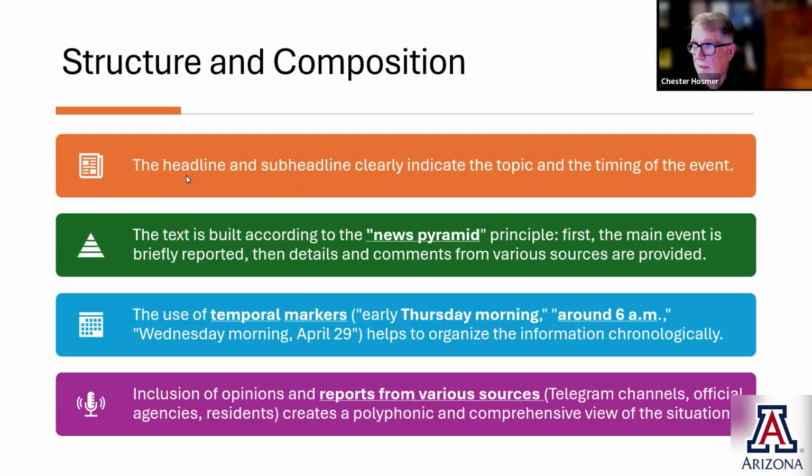The headline and subline clearly indicate the topic and the timing of the events. The text is built according to what is considered the news paradigm. It's the way that we basically write news articles, right? The main event is briefly reported first, then the details and comments from various sources are provided. That's the traditional structure of a news article. They use temporal markers, early Thursday morning, around 6 a.m., Wednesday, April 29, to help organize information chronologically. That came from the article in the native text.